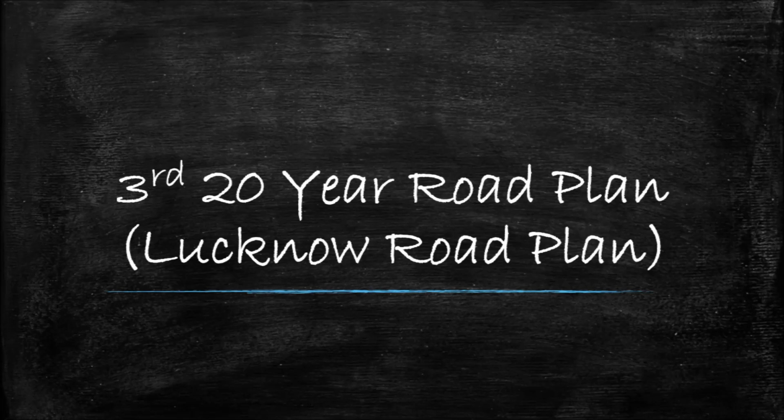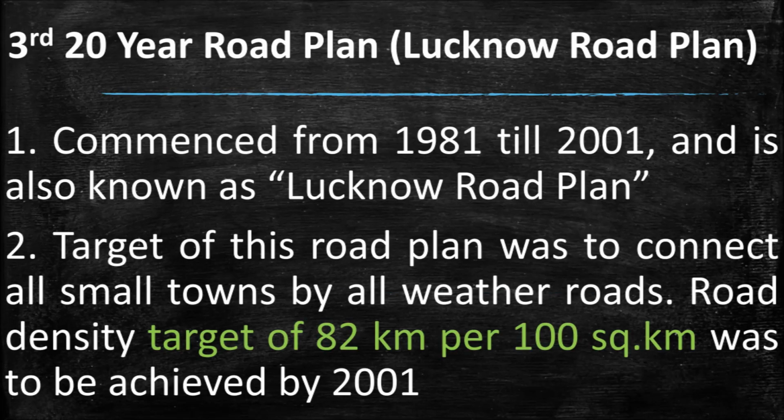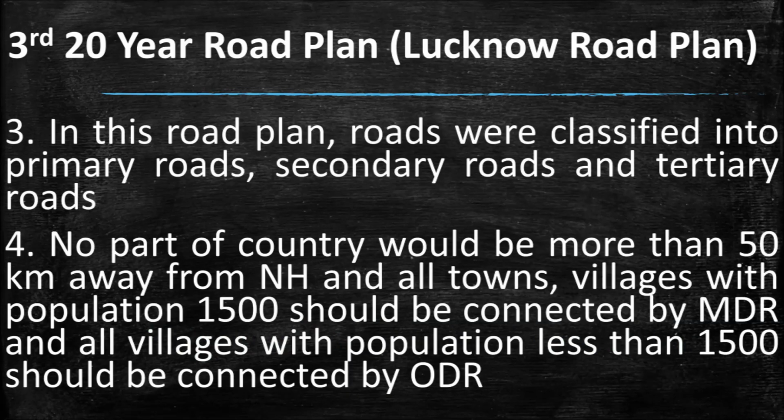Now let's have a look at the third 20-year road plan, which is also known as Lucknow Road Plan. The third 20-year road plan commences from the year 1981 till 2001 and is also known as Lucknow Road Plan. Target of this road plan was to connect all small towns by all-weather roads. Road density target of 82 km per 100 square kilometer was targeted by the end of 2001. In this road plan, roads were classified into primary roads, secondary roads and tertiary roads.